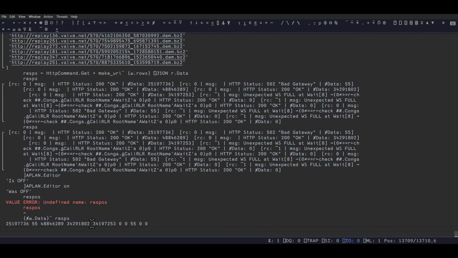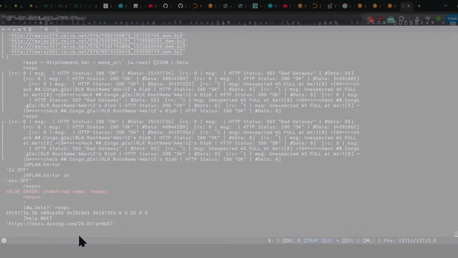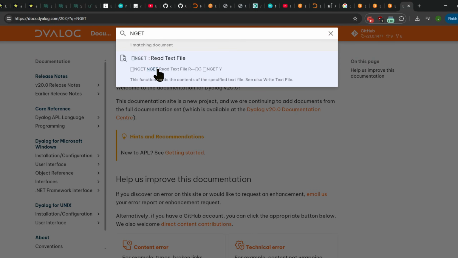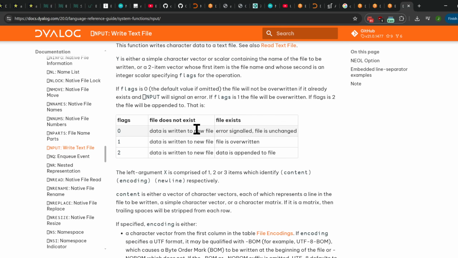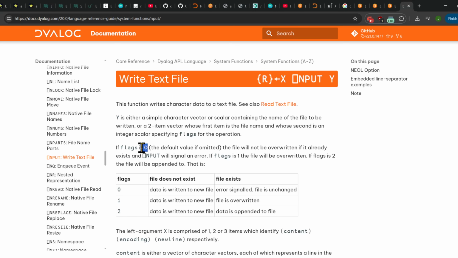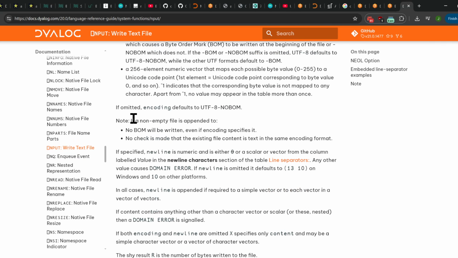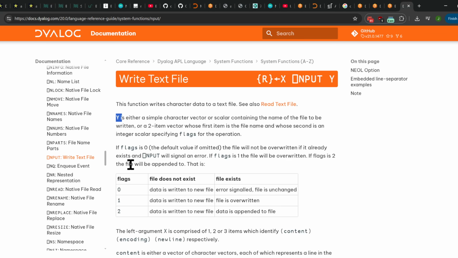Can I do help and get? Because I know that this reads a file, right? Oh, come on, take your time. There you go. Oh, perfect. Writing a text file. Is it S set? No, and put, right. Okay, so this is how you read to it. Flags is 0. Where's flags go? Is X? X is flags. Whereas X are a 2 item vector.